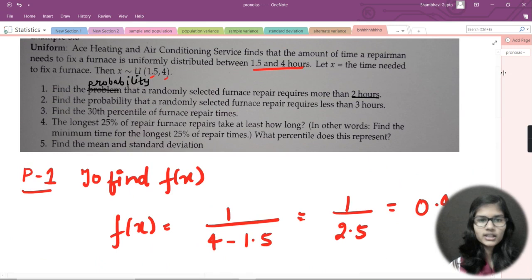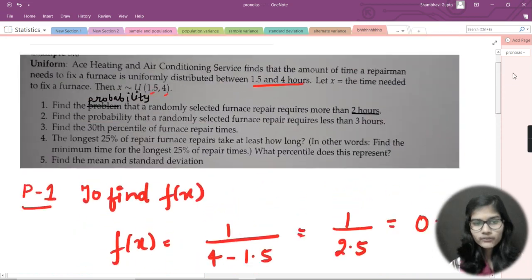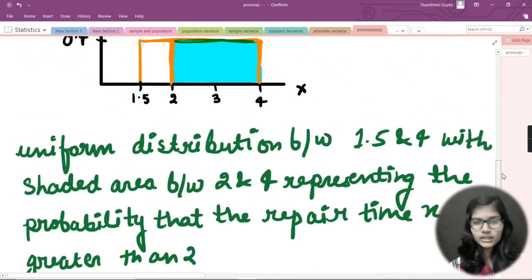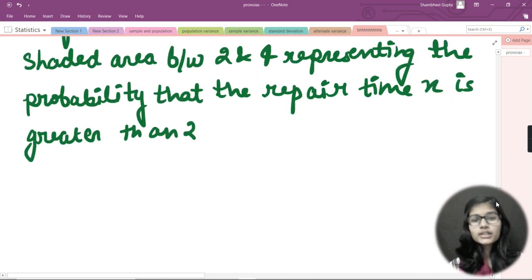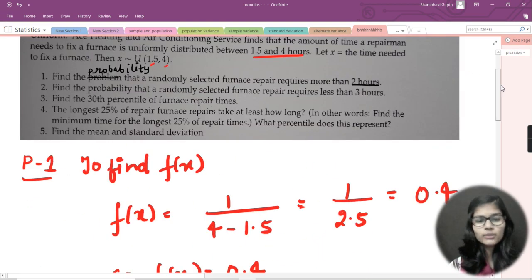This was in my question, that I need to find the probability that a randomly selected furnace repair requires more than 2 hours. So this was the whole idea of how you can solve problem number 1 given in this question. Here we have just finished the uniform distribution for problem number 1. Now let's quickly move on to problem number 2. Problem number 1 is completed.